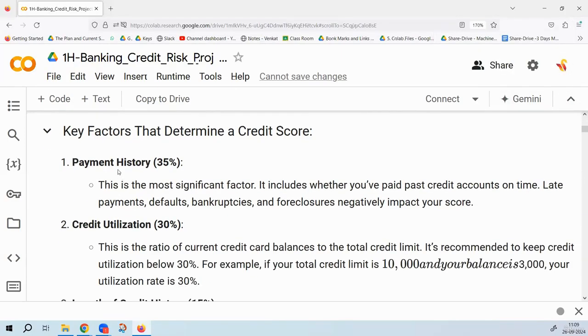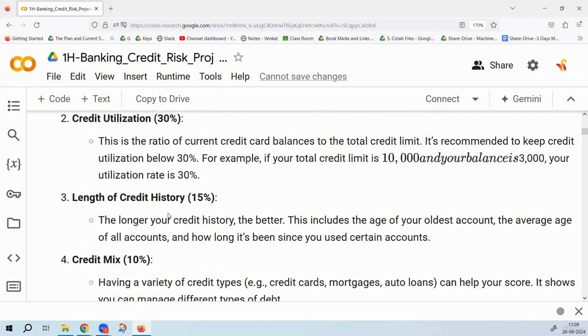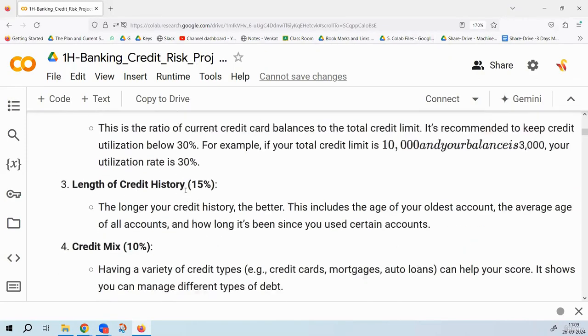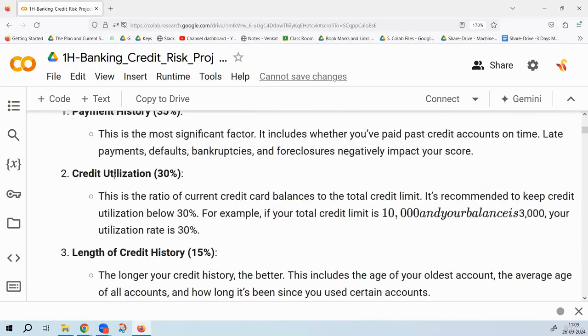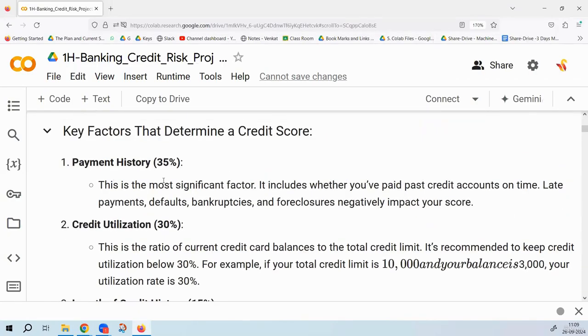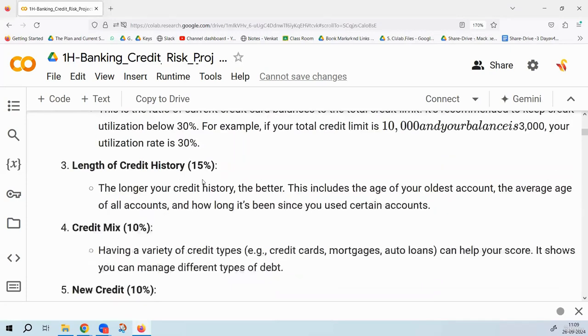What are the key factors to determine the credit score? What are some of the variables that you will find? You will find payment history, credit utilization, length of credit history. Credit utilization means how much he has used out of the credit limit he has. Payment history means how many payments have been made on time, how many payments he has made late, all of those.